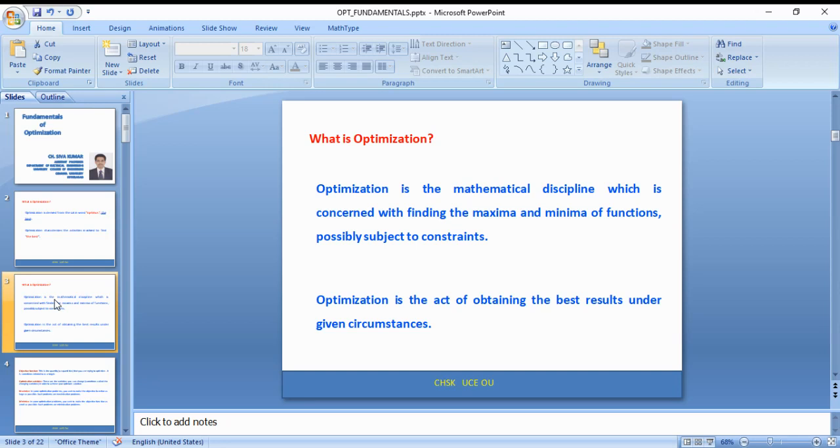Now let us see what this optimization is. It is the mathematical discipline which is concerned with finding the maxima and the minima of functions, possibly subjected to constraints. Optimization is the act of obtaining the best results under given circumstances. It is a part of mathematics, within that a part of operations research, and within that it comes under optimization.